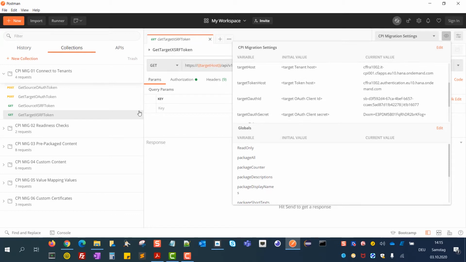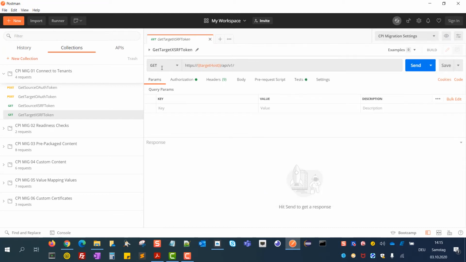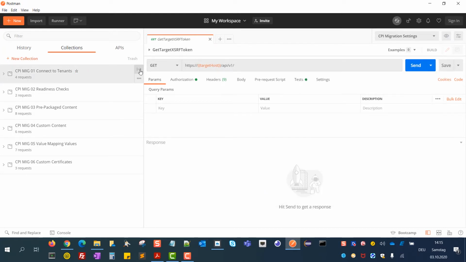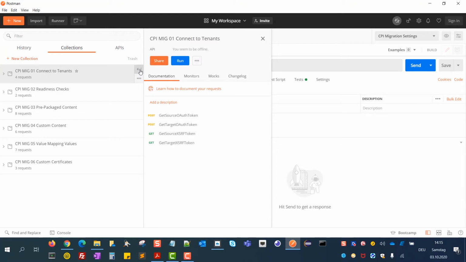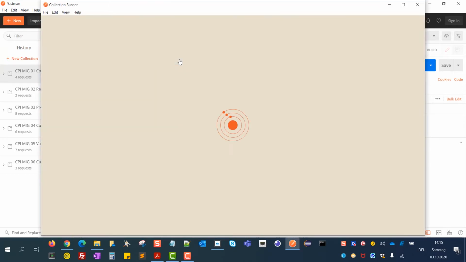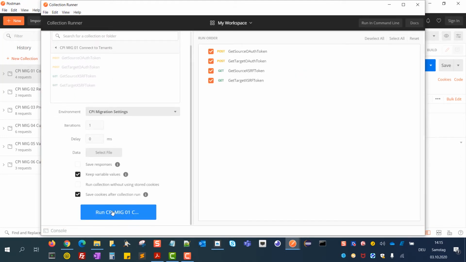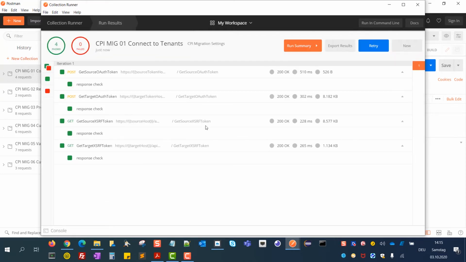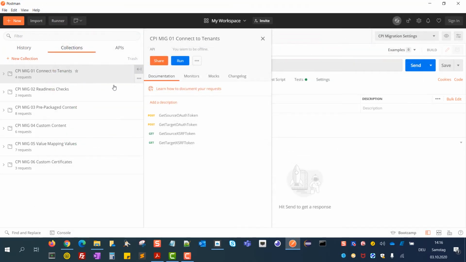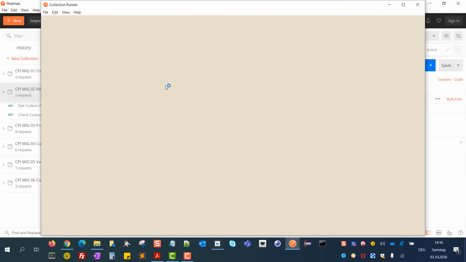Alright, with this we have done all the preparation steps, so let's quickly execute our connectivity test collection. You simply open this in Postman, click on Run, and once it's opened, you can click the button, and then we do a connection check to see if both tenants are available and the information can be extracted. Great, so this was successful. Now let's do the readiness check, to see if both tenants are in good shape so that we can do the migration.